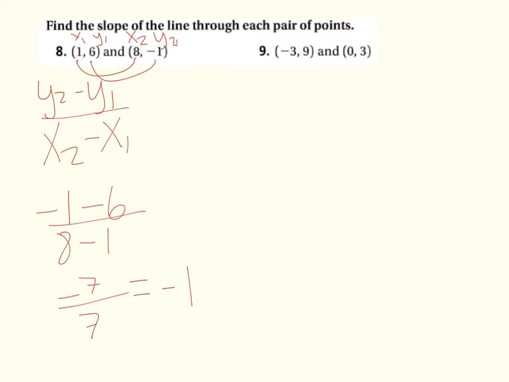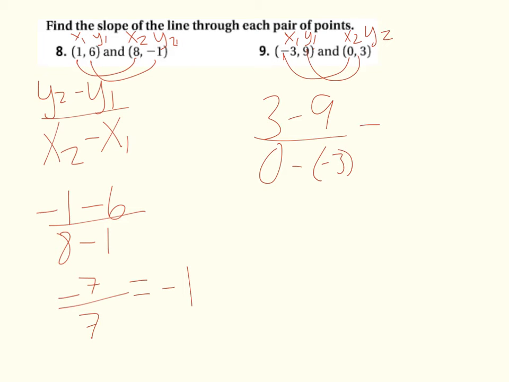Okay, for the second one, same process. So we're going to label x1, y1, and x2 and y2. After we have those labeled, we can go ahead and plug them in. So y2 minus y1 is going to be 3 minus 9 on top. And x2 minus x1, so 0 minus negative 3. Remember, if we have minus a negative, that changes to a positive.